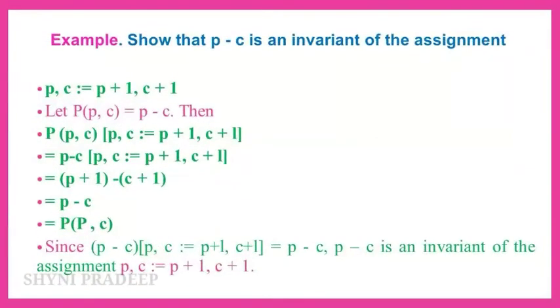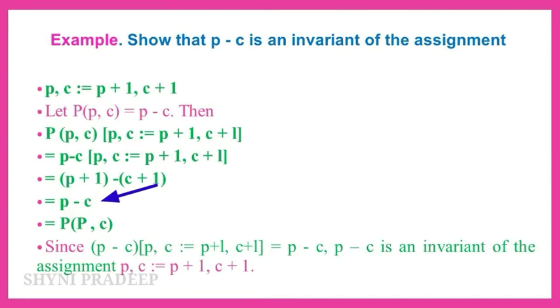See the next example. Show that P - C is an invariant of the assignment. P is P + 1, C is C + 1. Here you have to find out whether P - C is an invariant of the assignment. So, P - C means P + 1, written within parentheses, minus C + 1, written within parentheses. So, the + 1 and - 1 cancel. So, P - C. This is the answer.